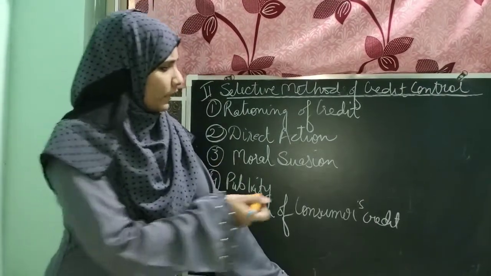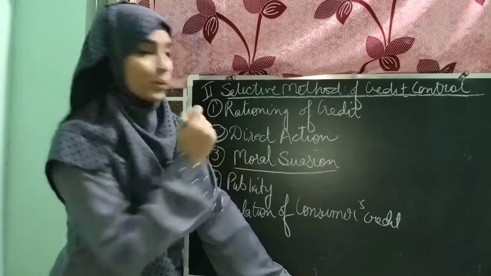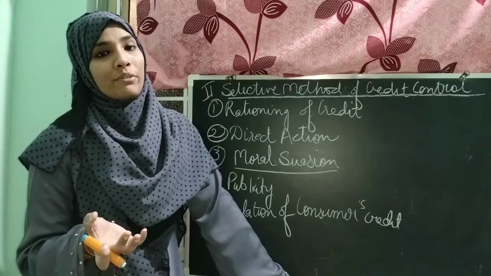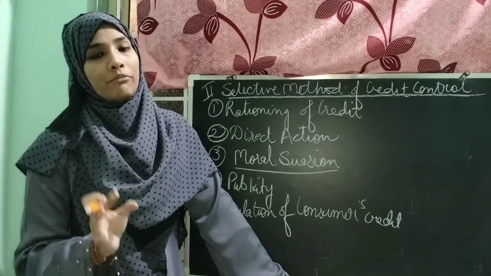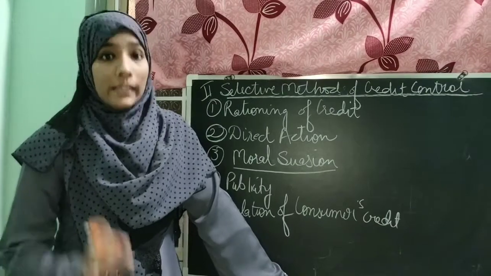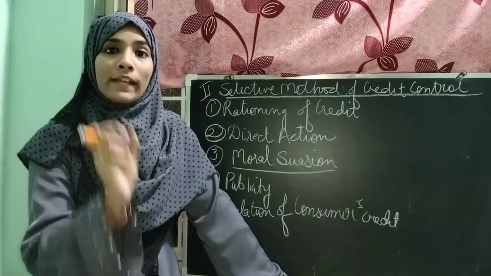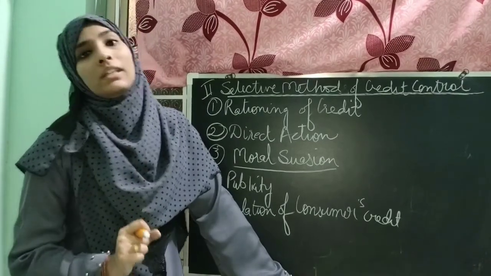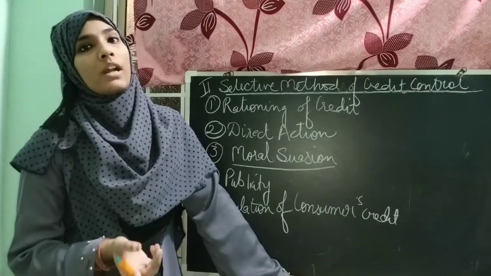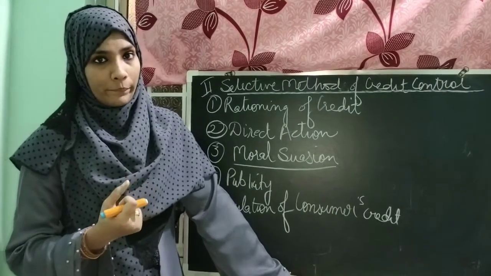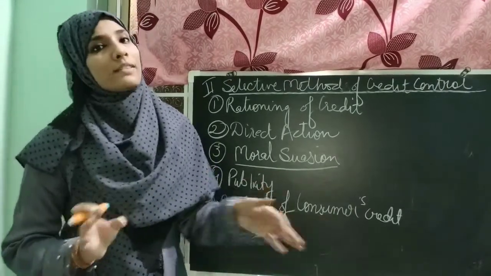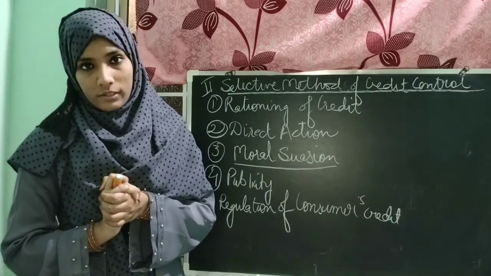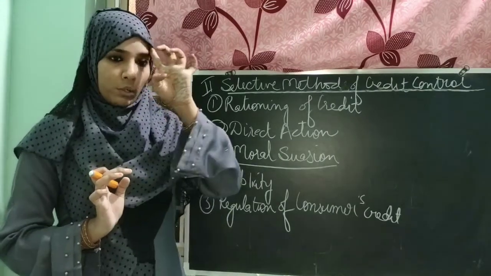And this can be a very tough situation, moral suicide. In this, the RBI behaves very strictly with the commercial banks. They can even cancel the banking license of the commercial bank if it fails to follow the rules and regulations regarding lending loan amounts.